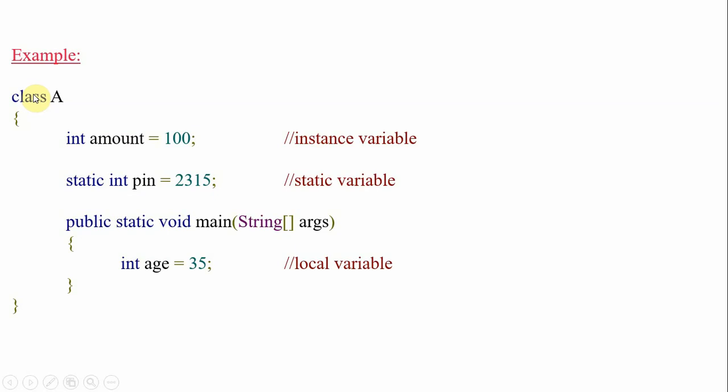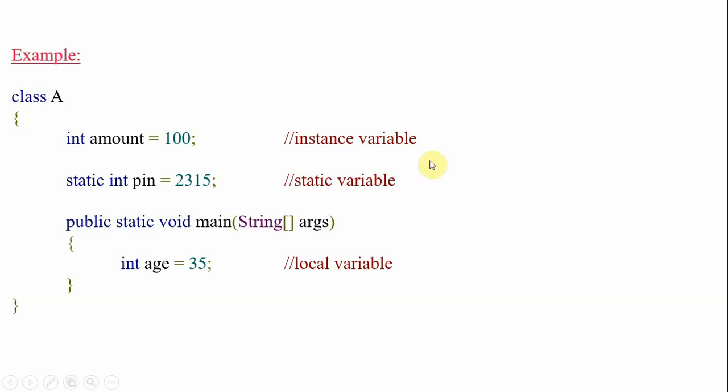This is a class and this is a main method, which is a compulsory method in Java. The template is defined like that only; you cannot skip it. These are nothing but variables. Now we will see what kind of variables they are, whether local, instance or static.